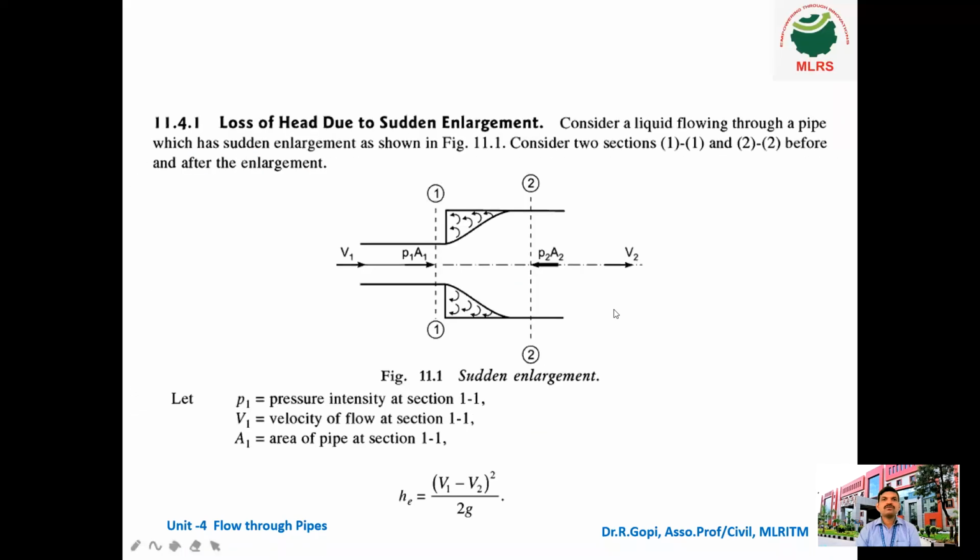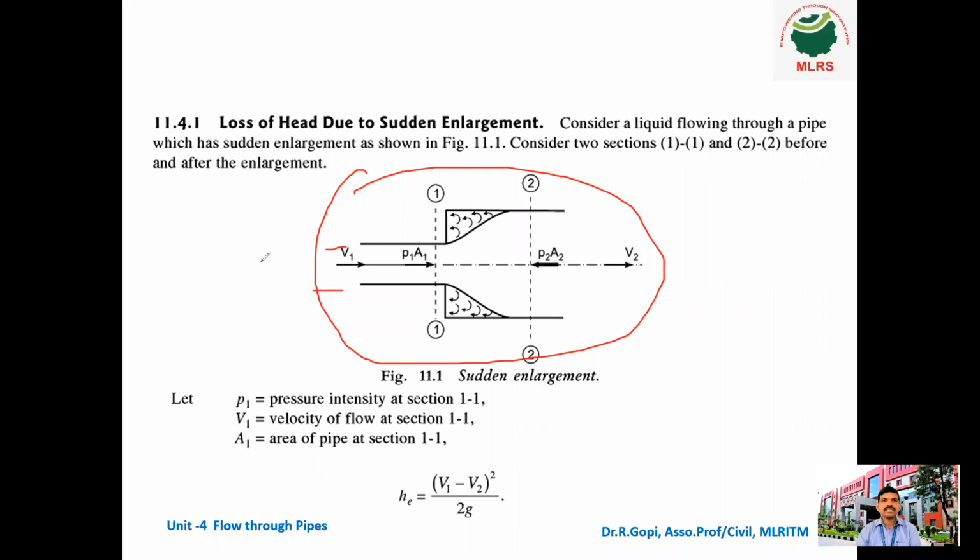Now let us see first the loss of head due to sudden enlargement. What does this mean? Suppose consider this is a pipe flow. This is a smaller diameter pipe, say 10 mm.